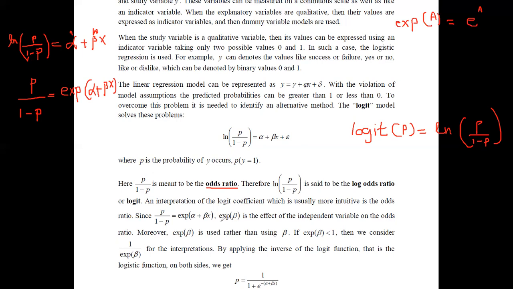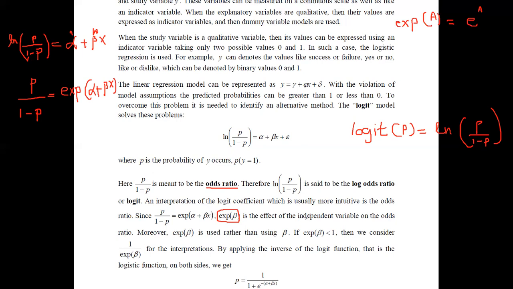And this exponential beta is what we call the effect of the independent variable on the odds ratio. If you consider the exponential of beta, we can simply say it is the effect of the independent variable, because beta is associated with the independent variable x.